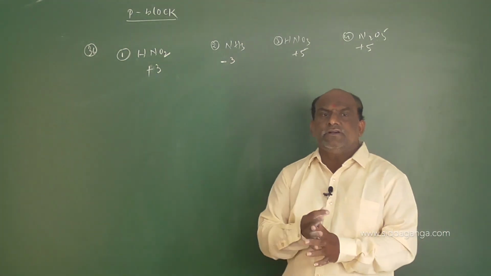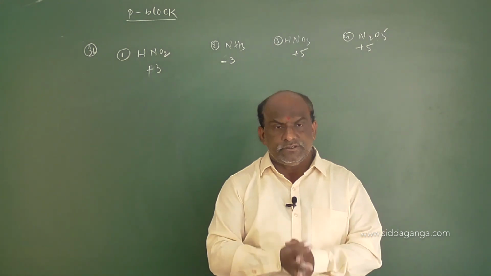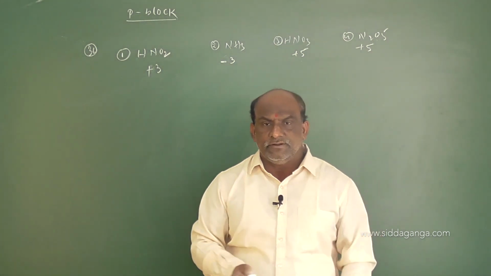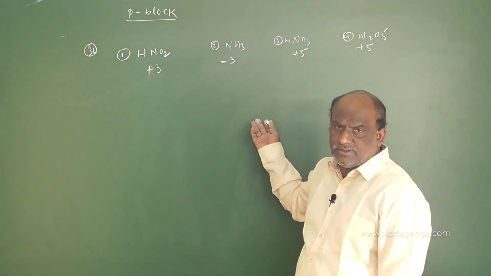The condition for being both oxidizing and reducing is that we require an intermediate oxidation state, where disproportionation reactions can occur.